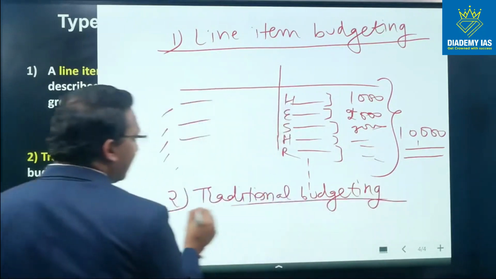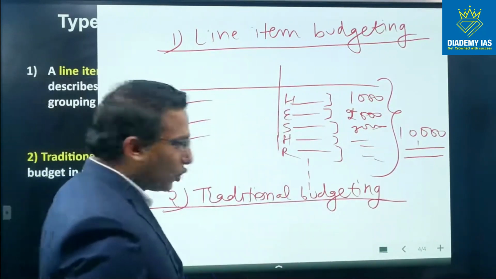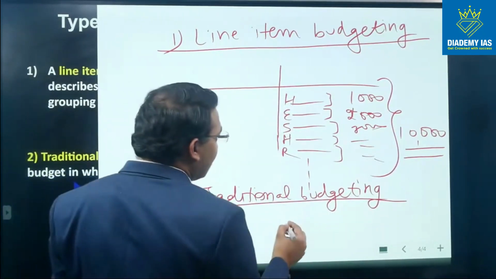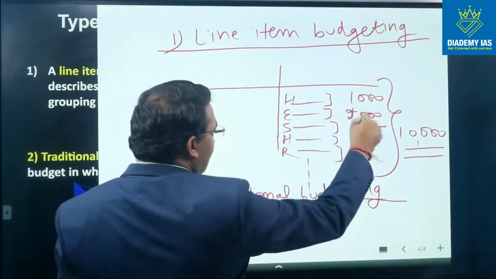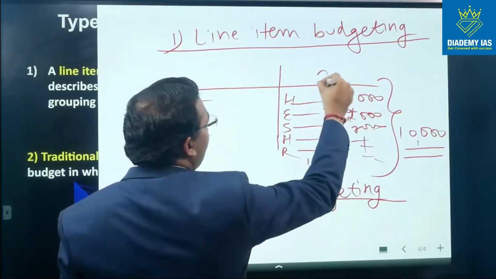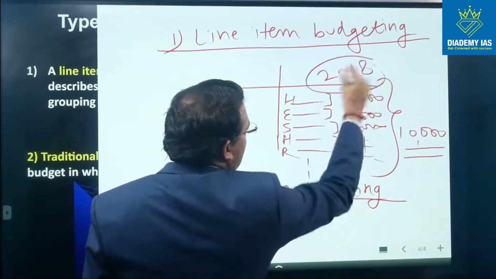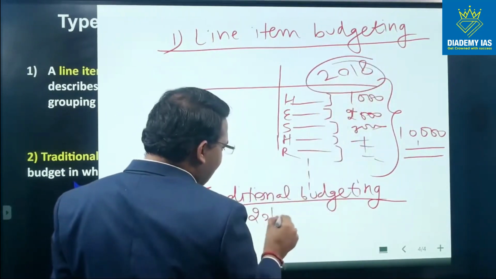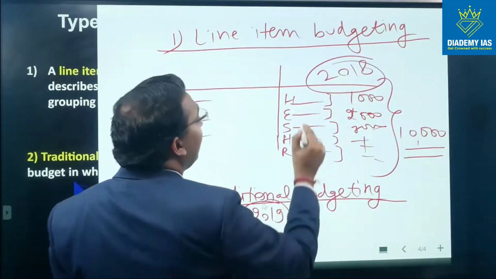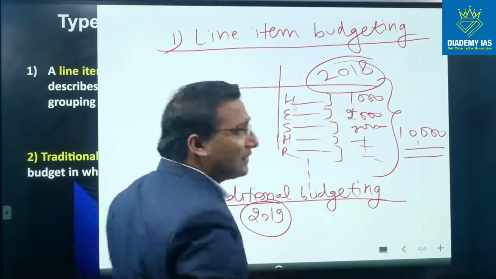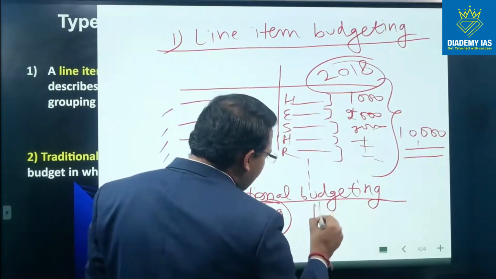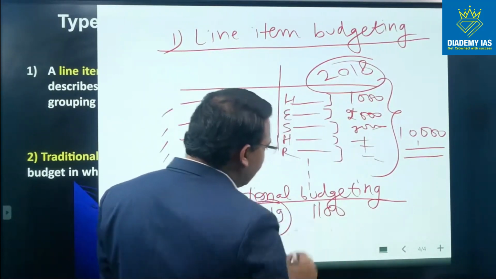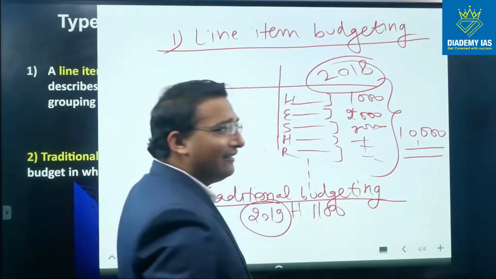Traditional budgeting is an extension of the line item only. So here we basically refer to the previous year expenditure. Suppose these are the actual expenditure of 2018. So when we are making the budget of 2019, we will see, okay, in health last year there was 1000 rupees expenditure. Now let us increase this expenditure by 100 rupees, and now the health expenditure will be 1100.